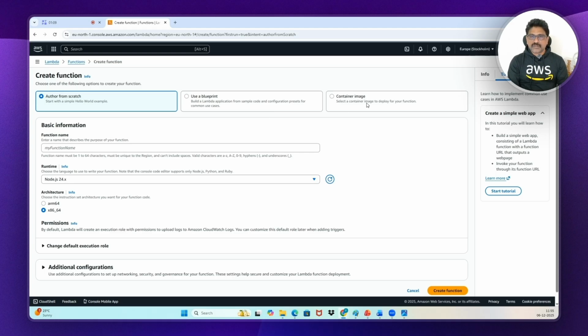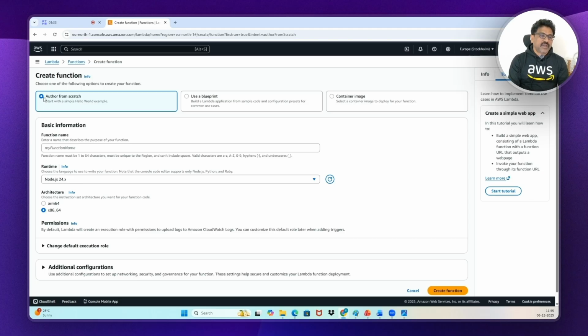To use this, you should have an image in your container registry or any other registry. We are not going to use these two options here. As I told you, I'm not going to show all the options in this session. In a future session, I will show you all these options. Don't worry. From a DevOps point of view, whatever we are doing is enough.